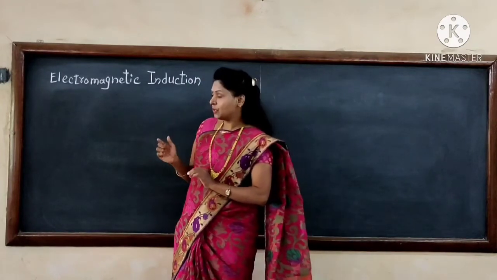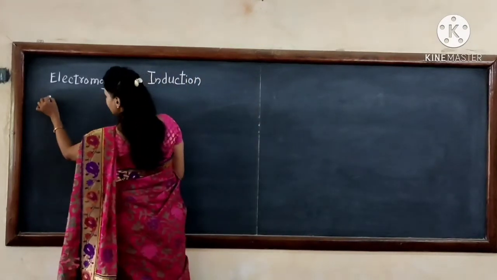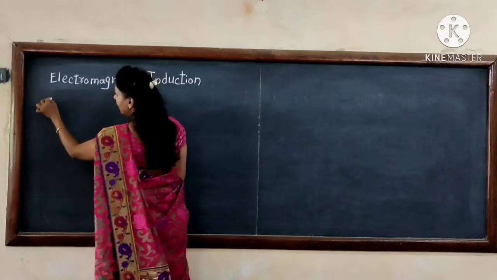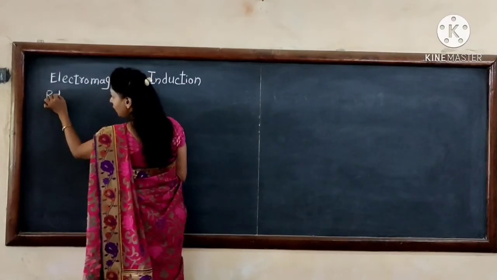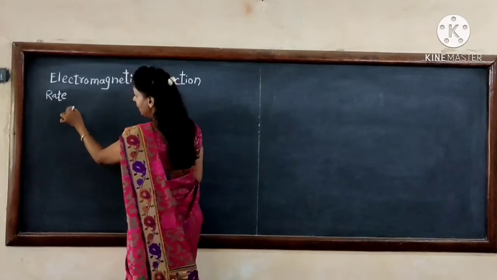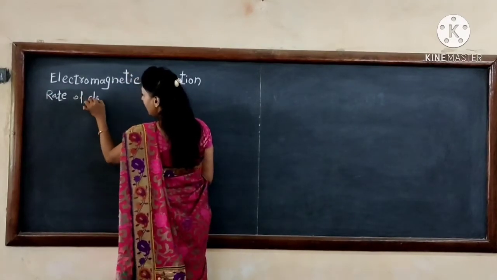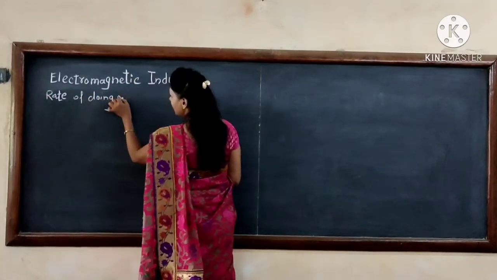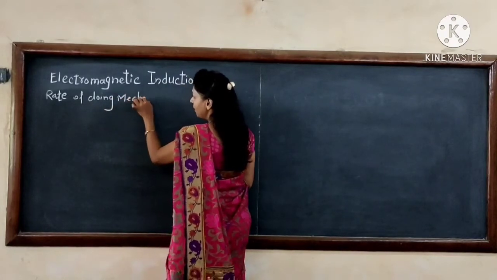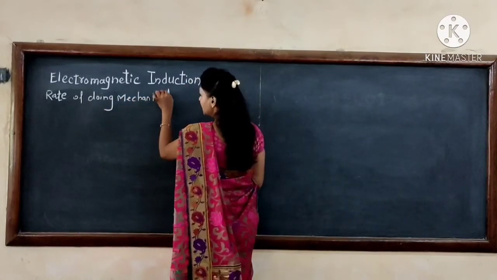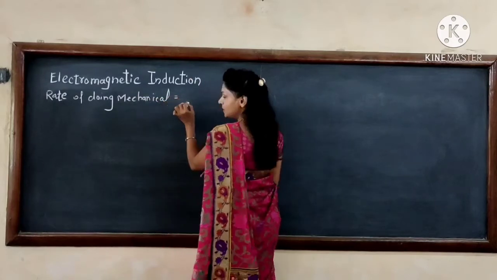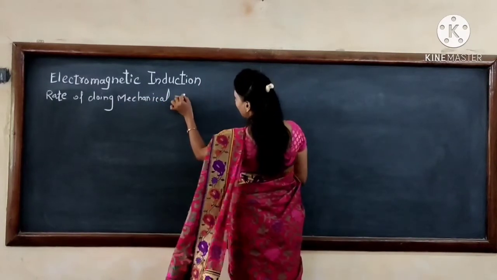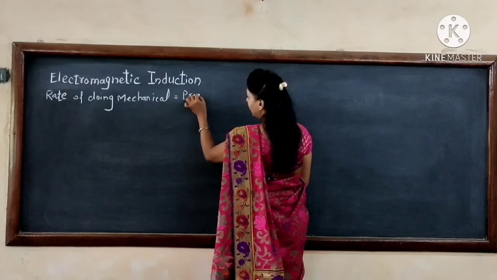Now in this lecture we are going to start the derivation, that is, derive an expression for the rate of doing mechanical work. The rate of doing mechanical work is the same as the rate of production of heat energy.